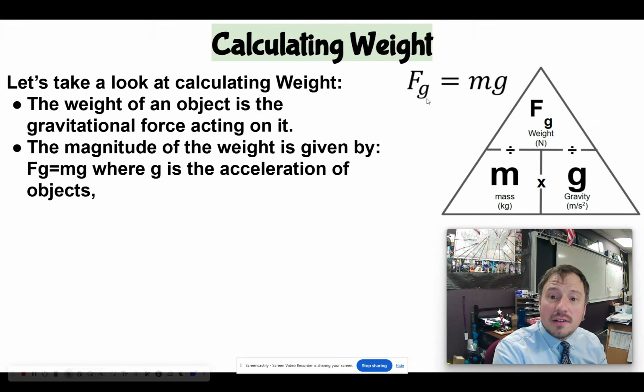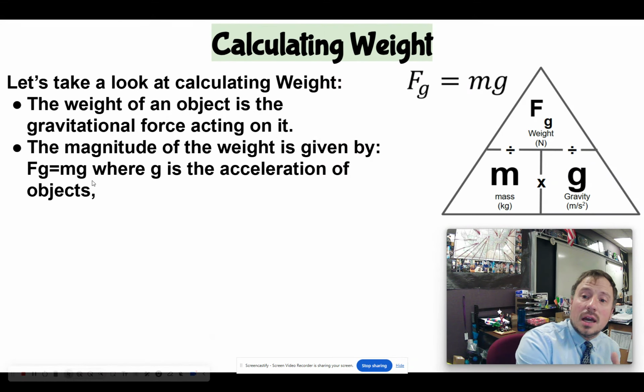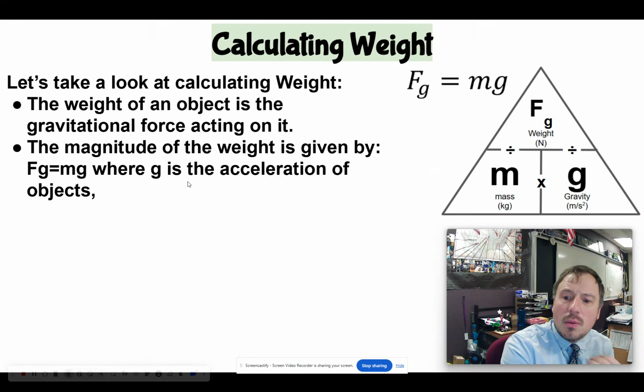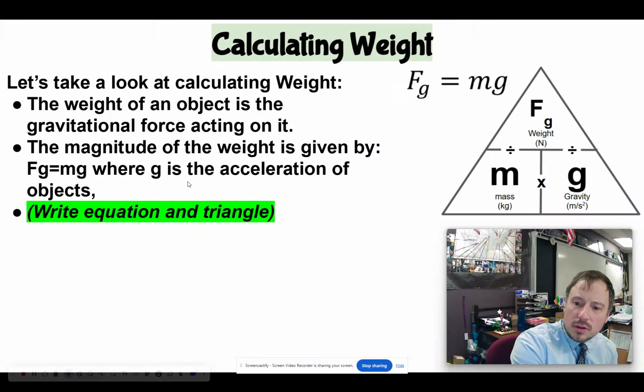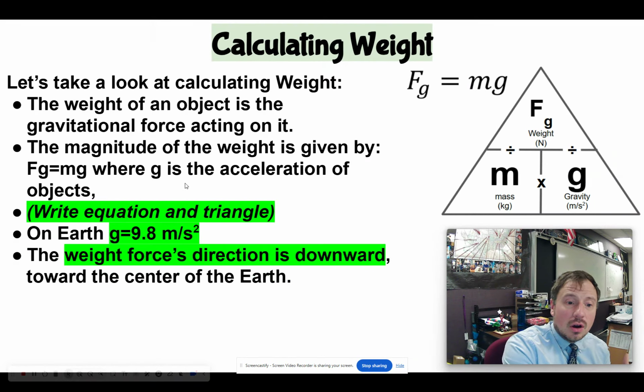The force of gravity is the mass times g, the acceleration due to gravity. That's the magnitude: how much does an object accelerate at that surface? On Earth we use 9.8 meters per second squared. That's the strength of gravity on Earth.